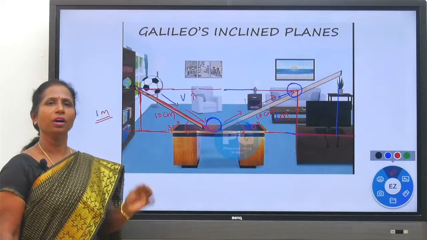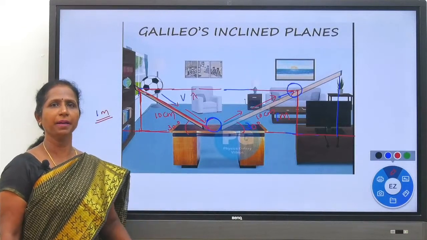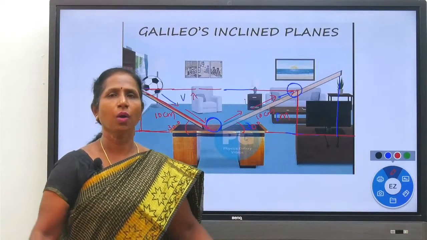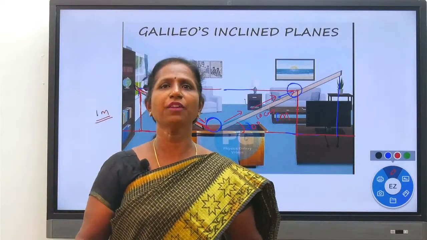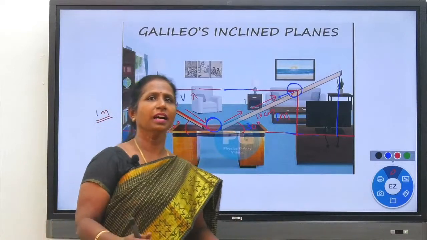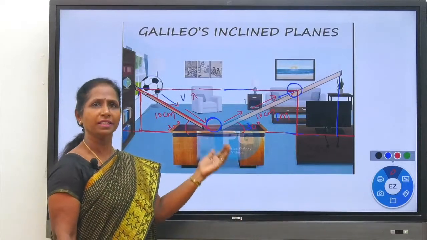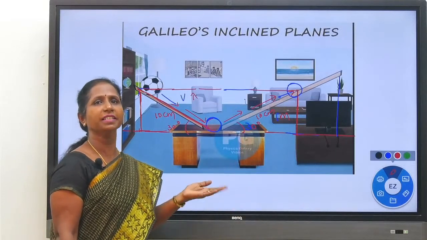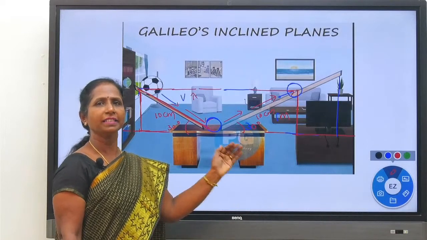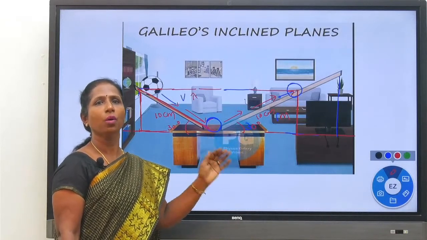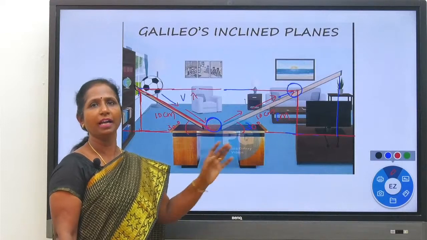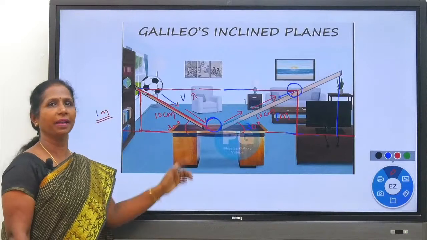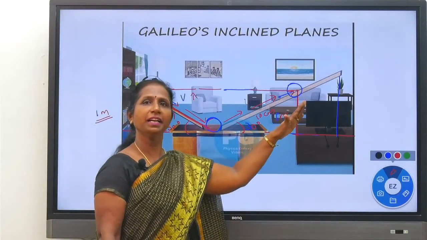Galileo did an inclined plane experiment in order to explain the motion of an object. This is one of the best scientific inventions given to the world by the scientist Galileo. He analyzed the laws of motion of an object with the help of an inclined plane. Is that clear?